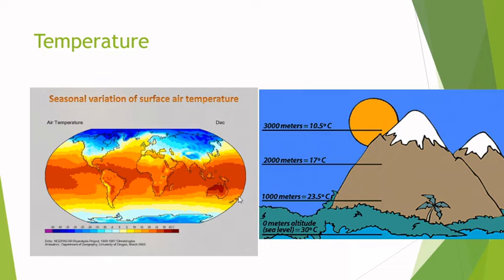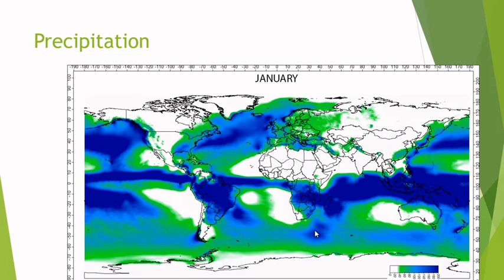Now, temperature changes mainly because of 2 factors. The first one is the latitude. Ecosystems that are closer to the equator usually are going to have higher temperatures than those at the poles, which usually are colder. The other main factor is going to be the altitude. When we go up in altitude, the temperature goes down, and when we go closer to sea level, the temperature usually goes up.